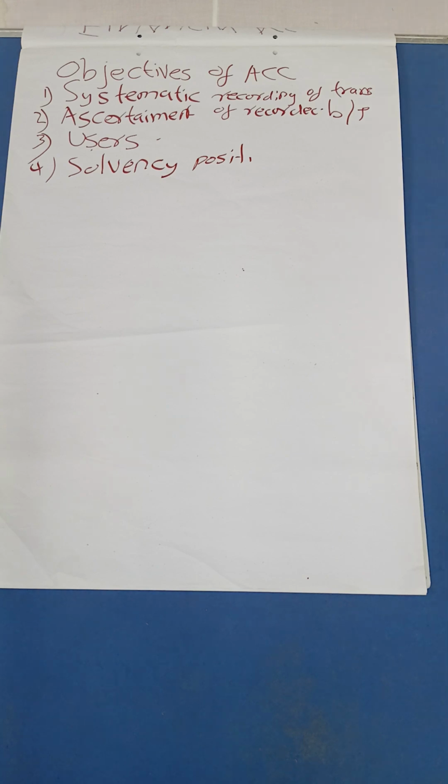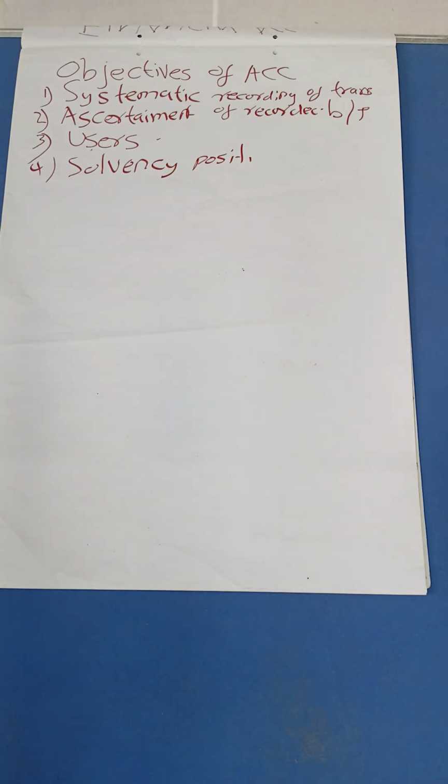Ability to meet the liabilities, maybe in the short run, that is the liquidity position, and also in the long run, the solvency position. So we are going to know, we have the liabilities. In which position are we to settle these liabilities? Either we are going to settle them in the short run, or it will be a long-term settlement. Good. So that was just a few, but there are many.